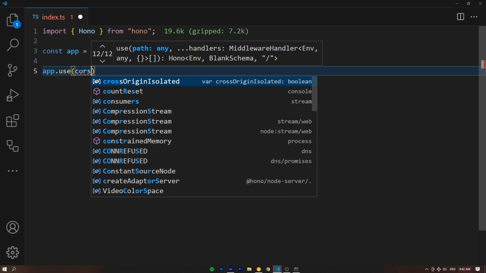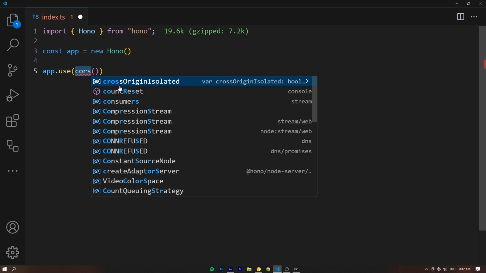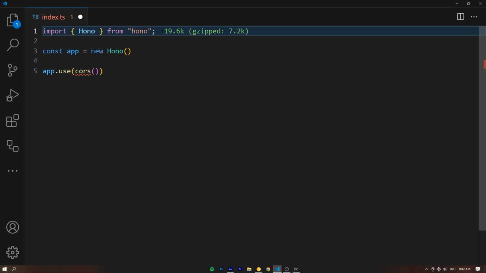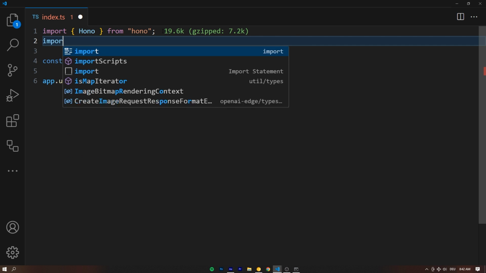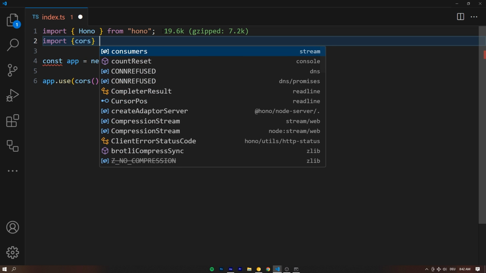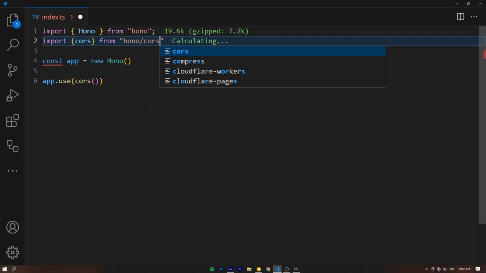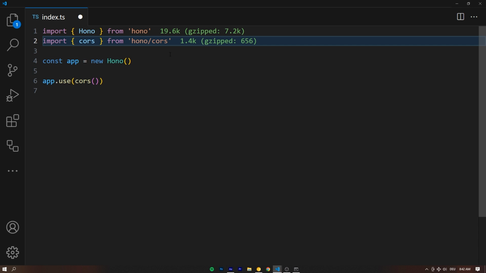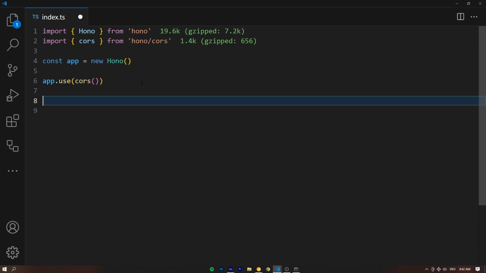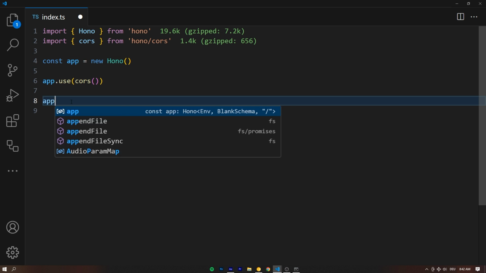And let's first off give this the CORS middleware so we can make requests to this Cloudflare worker from anywhere. And this cors, we can also import that at the very top right here, import cors from hono/cors. That's just a little helper it gives us. And now let's create the actual API route, the route that people are going to make requests to. And that's going to be app.post.